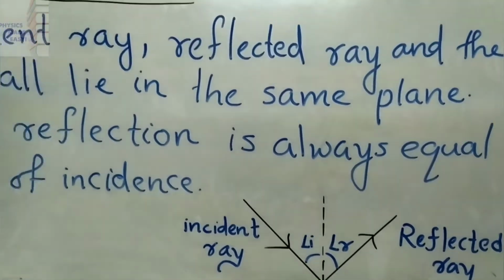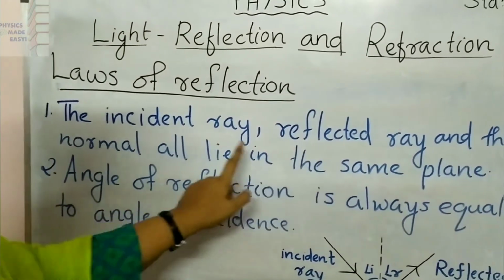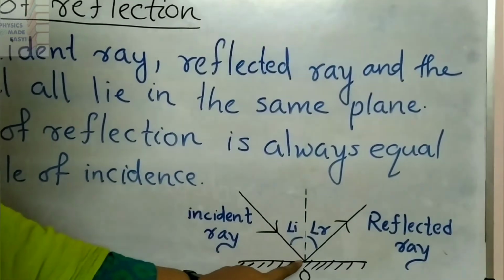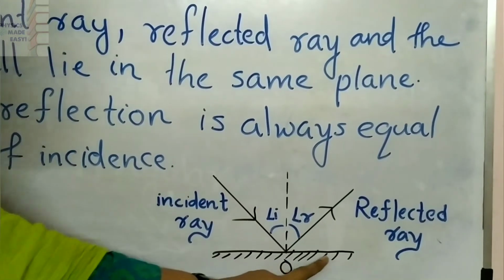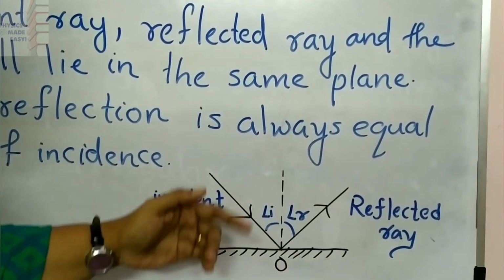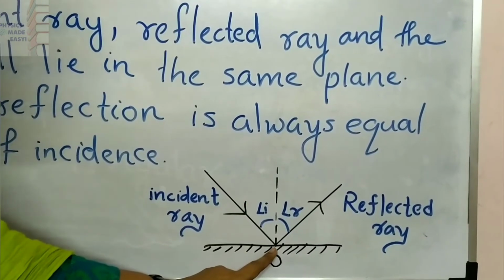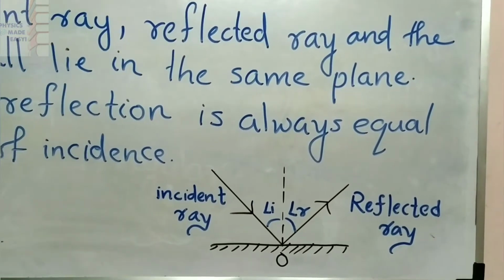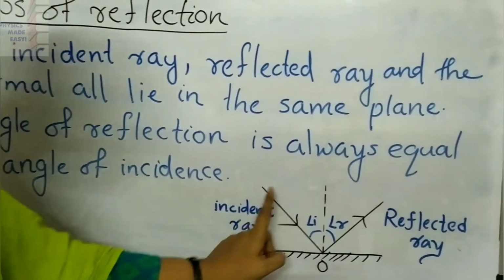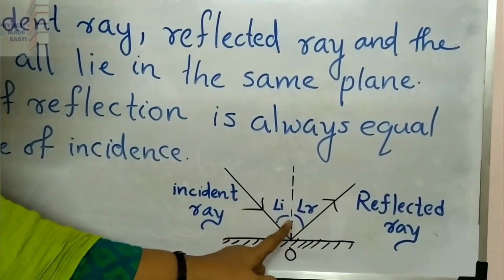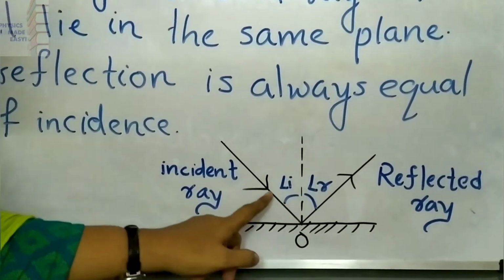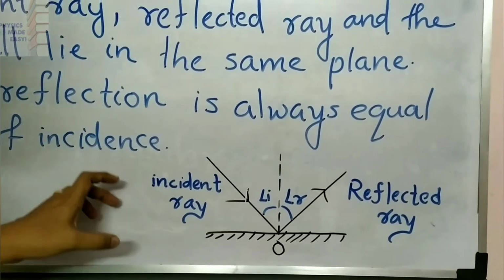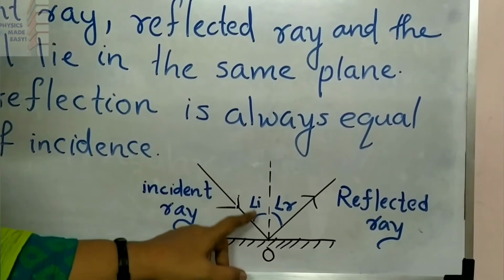But in this law you can see incident ray, reflected ray and the normal. What is this normal? If you draw an imaginary line perpendicular to this plane surface, a line at the point of incidence that makes an angle of 90 degrees to this plane mirror, you can call that the normal. Then this angle between the incident ray and the normal is called the angle of incidence.